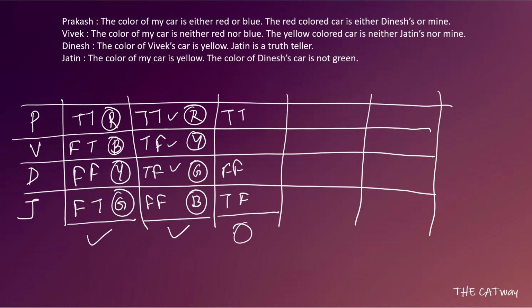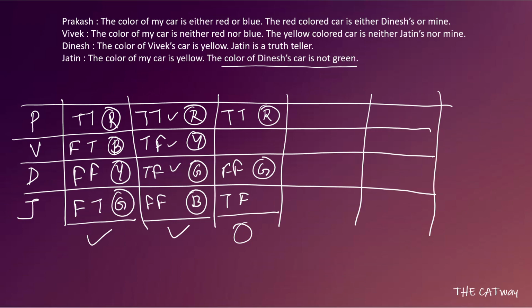Now coming to the third case in which Jatin's second statement is false. Okay, now when Jatin's second statement is false and first is true, then D gets the green color car. Why? Because we have already discussed. He says that the color of Dinesh's car is green, and he's saying a false statement. So that means Dinesh has a green color car. Okay, and if Dinesh has a green color car, then P definitely gets the red color car. Okay, so this is what we have as of now.